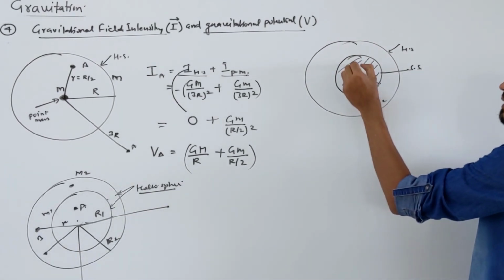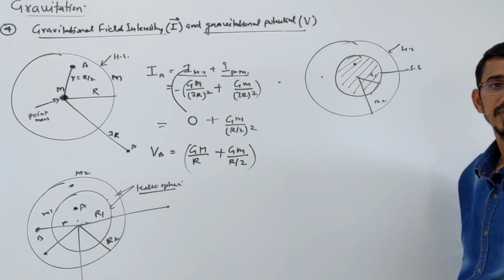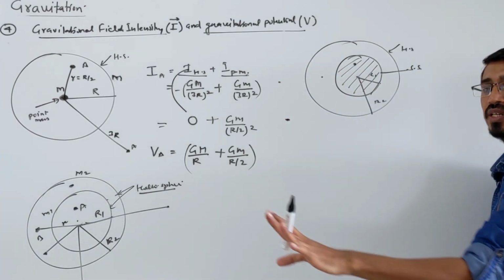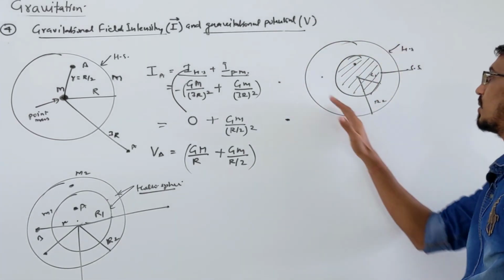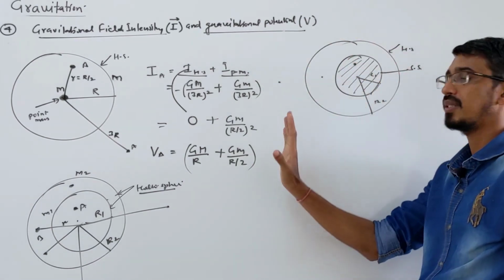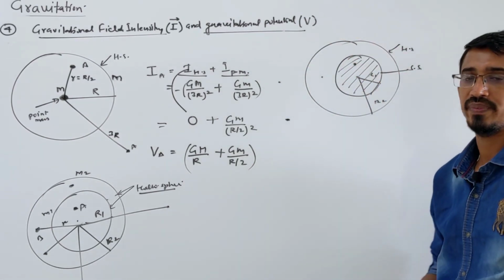Some point they can give here, or outside, right? If outside is given, use the general formula. Write the field due to the hollow sphere, the field due to the solid sphere, and add them. The potential is answered the same way.